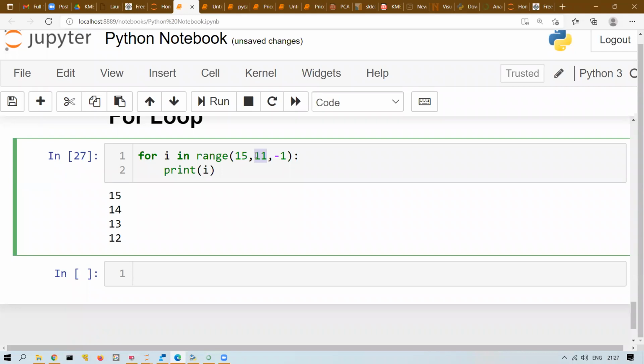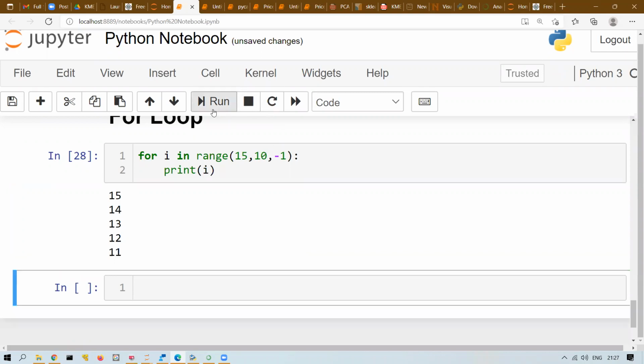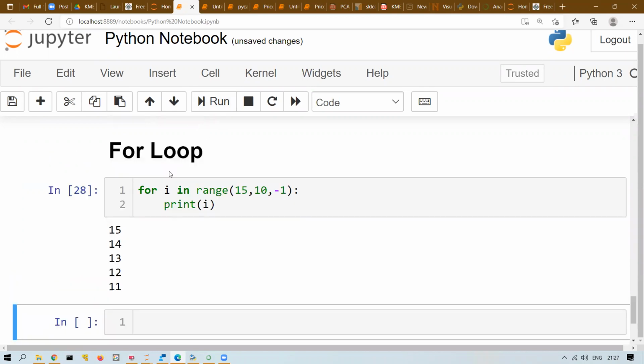So the number before, sorry, the next number. If you are planning to go till 11, you will write 10 here. So it will decrement. So increment or decrement, you can write just starting and ending, you can change, and the step size you can change. That is your for loop.